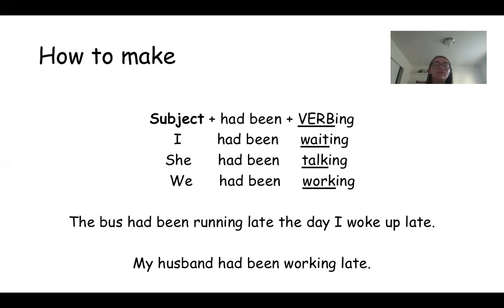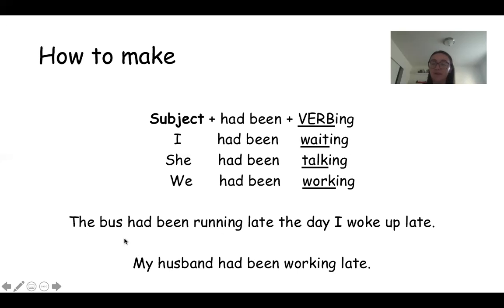So you just need the subject, then you need to say had been, and then you use a verb that has the ing at the end. So I had been waiting. I had been waiting. She had been talking. She had been talking. We had been working. We had been working. So that's how you make it.